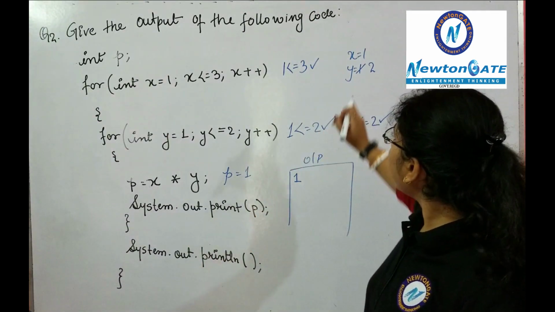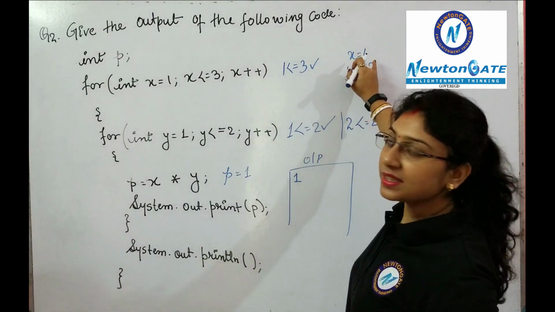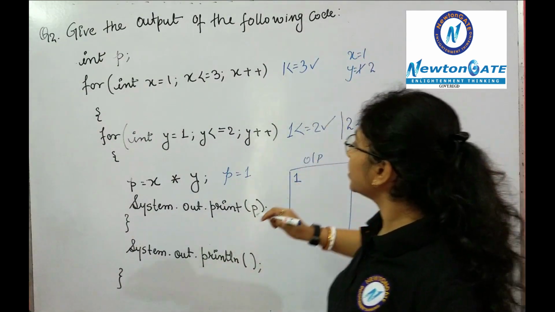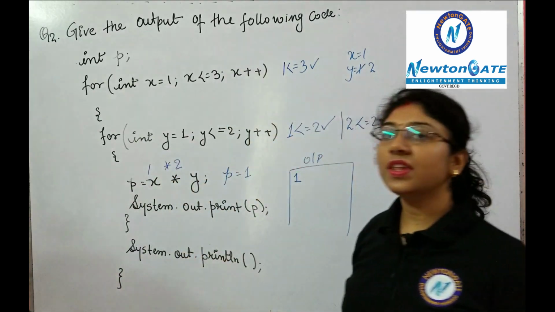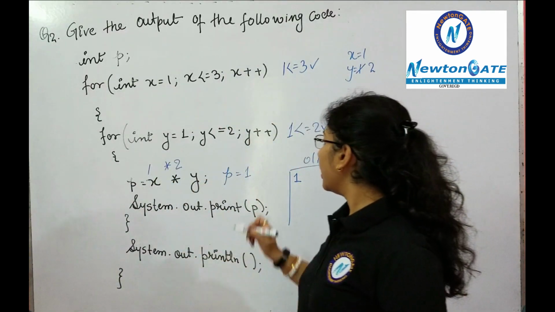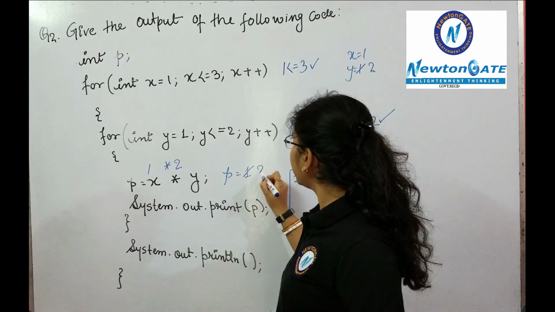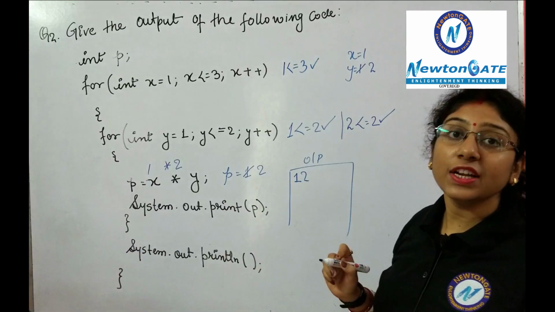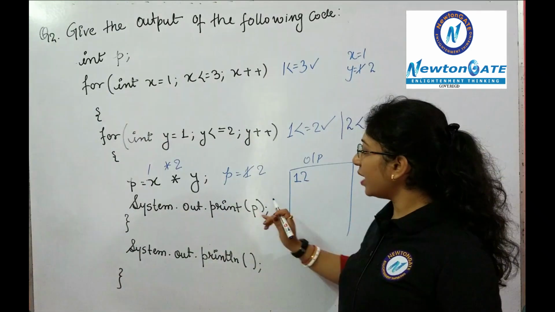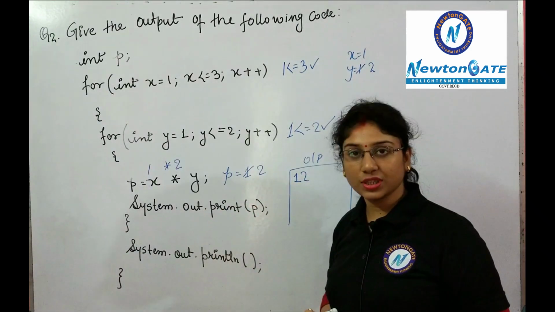The value of x is 1. It's still the same, but the value of y has changed. So just write down 1 into 2. What will be the value? That is 2. Now the value of p will become 2 and it will print 2 just beside 1. Why? Because we have used the print function.